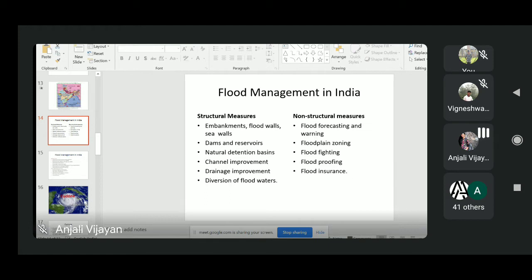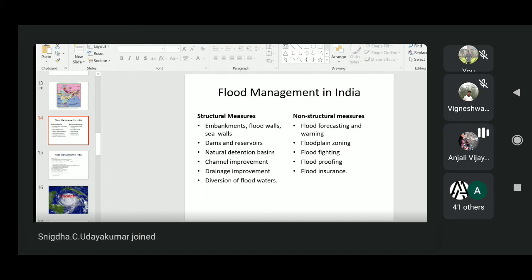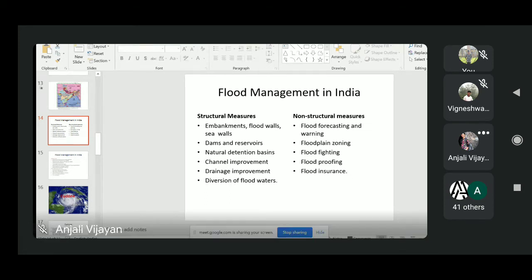This will help to lower the water level in the water system. Sometimes this deviated water may rejoin with the same stream further downstream. Sometimes we will redirect it to some lakes or the nearby sea. So this is how we are doing diversion of flood water.